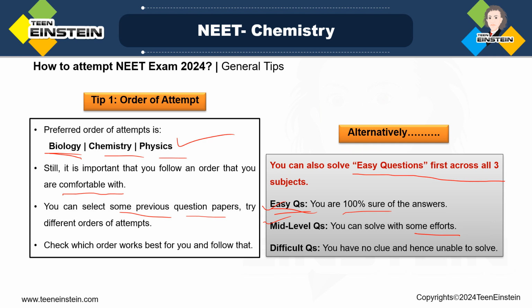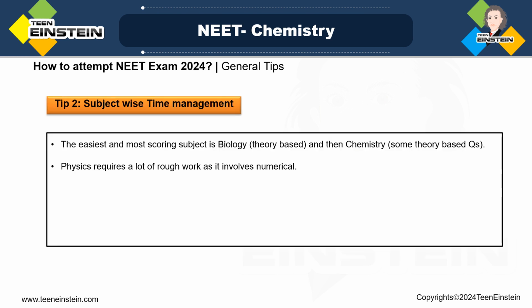So this is the order of attempt. Now come to tip number 2, subject-wise time management. Suppose you have already decided that you will finish physics first or biology first. In that case, how will you do the time management? If we talk about the previous order that I mentioned, that is biology, then chemistry, and then physics.